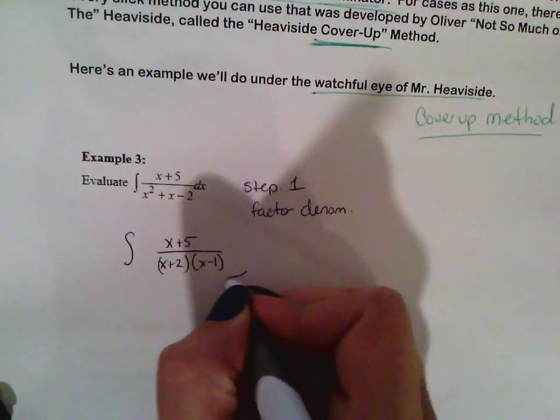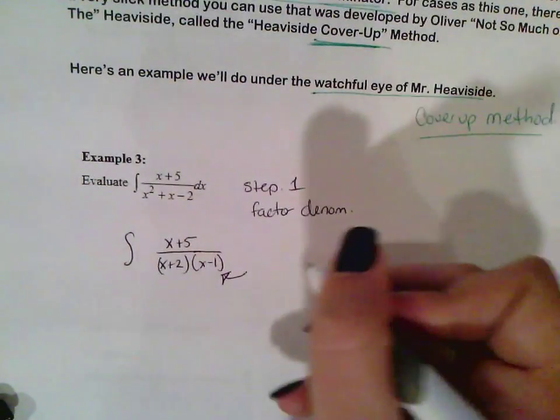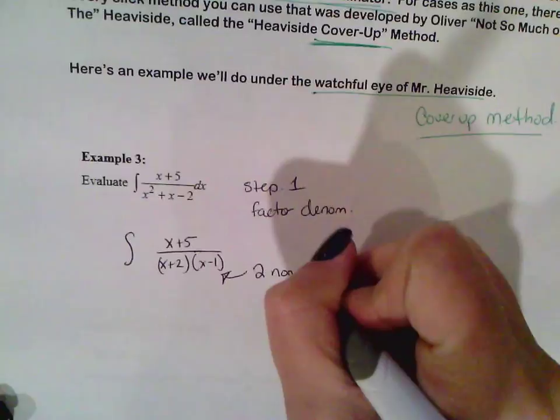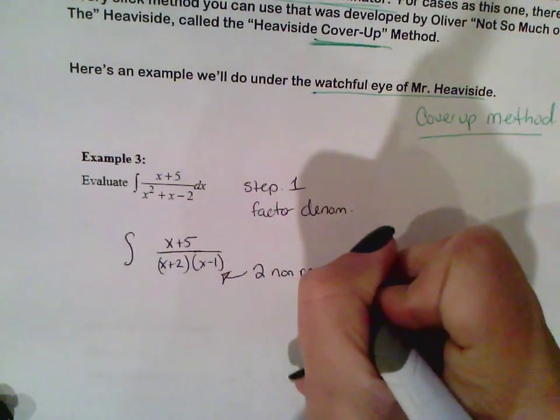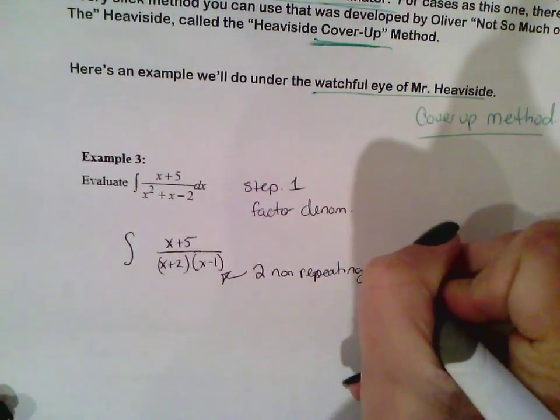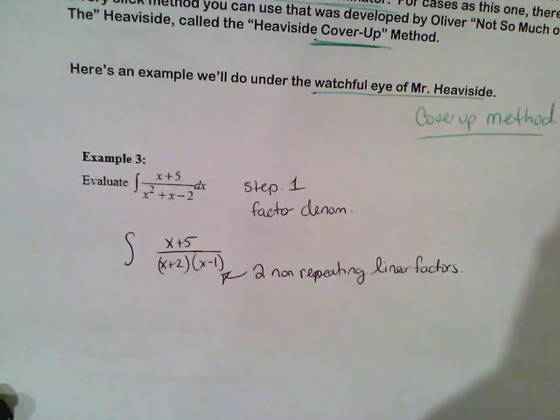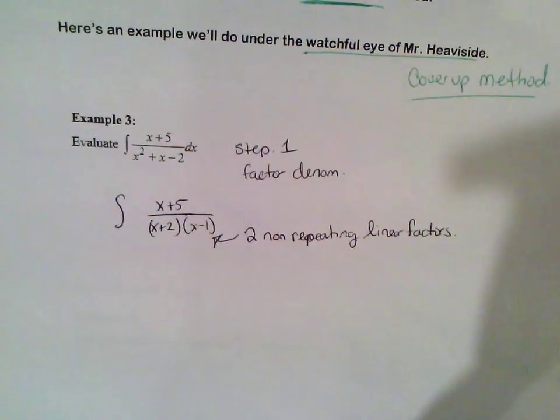The reason we are able to use this method is because we have two non-repeating linear factors.